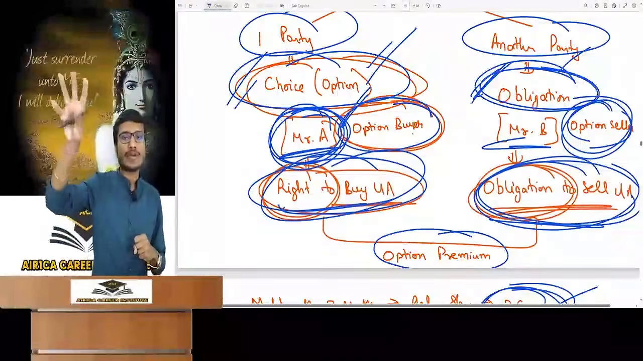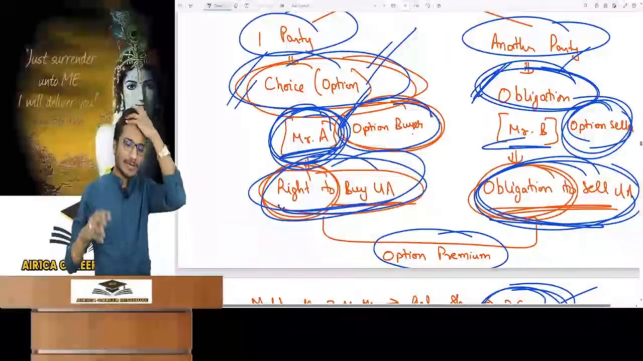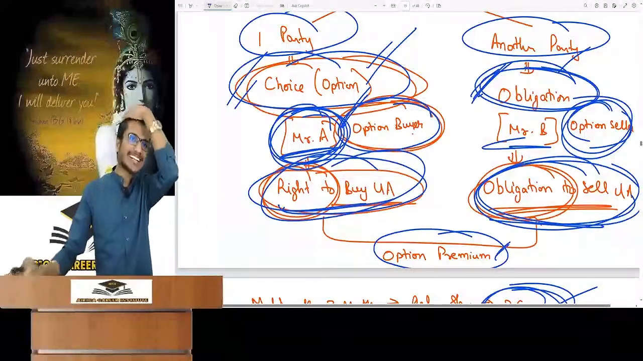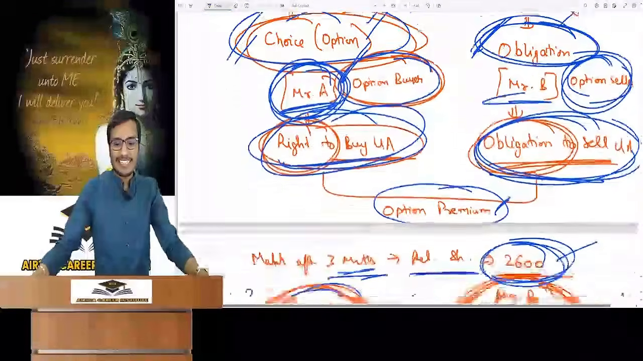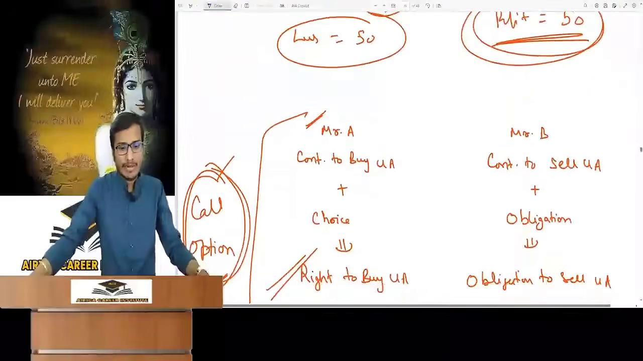Option contracts are also traded through stock exchange and their price is constant. We will learn how to take it out in practical life. I will teach entirely. Did you get it? This is option. It is very simple. One party has choice and the other has obligation.